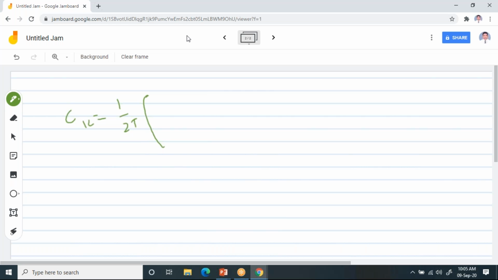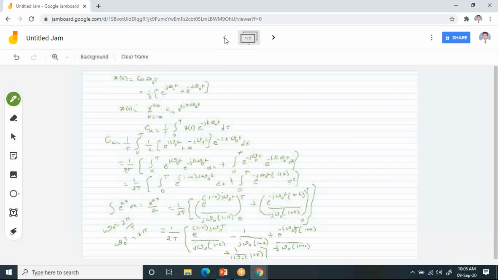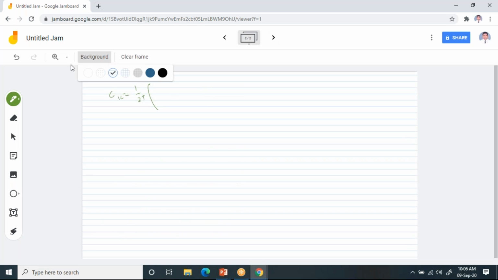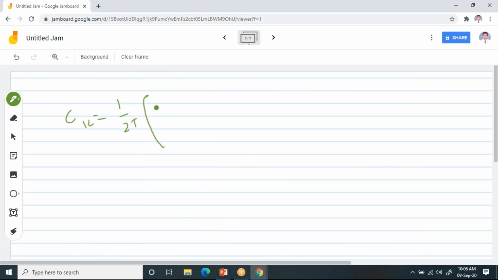So the first term, if you see the previous slide, here we'll get e power (1 minus k) into j omega naught T. That omega naught T I can write as j2 pi, divided by j omega naught into (1 minus k), minus 1 by j omega naught into (1 minus k).